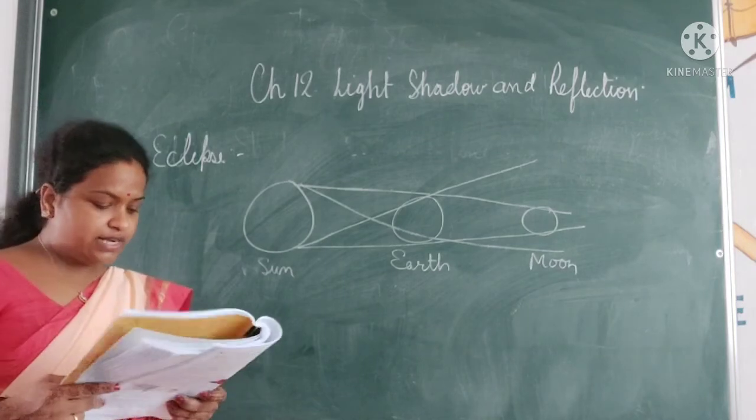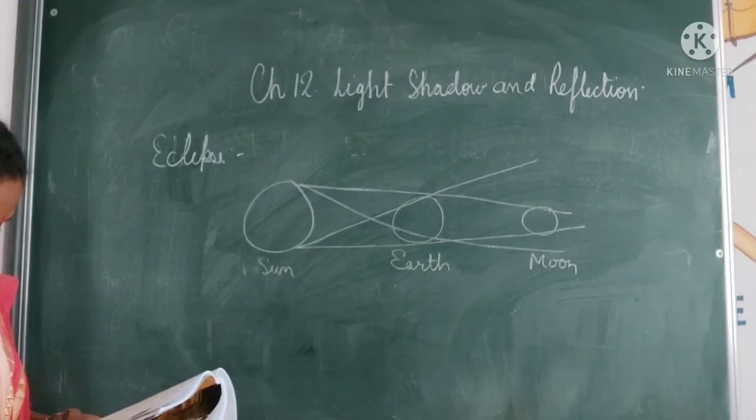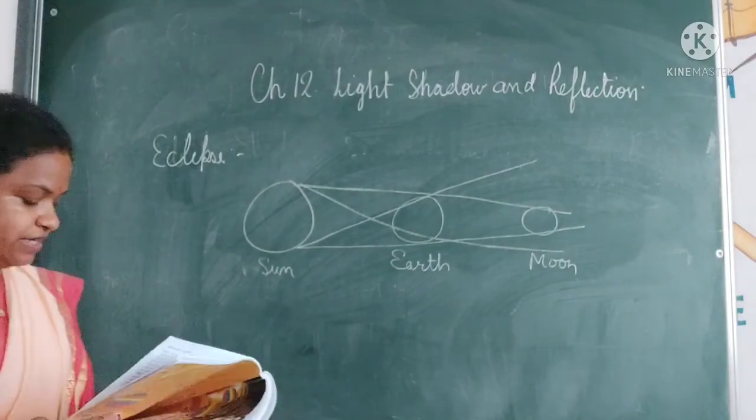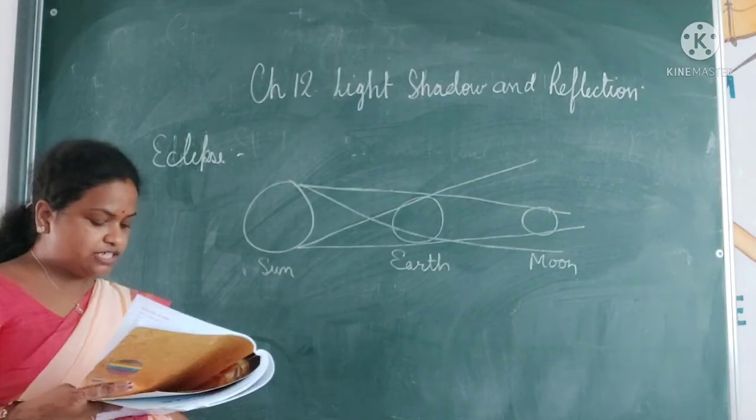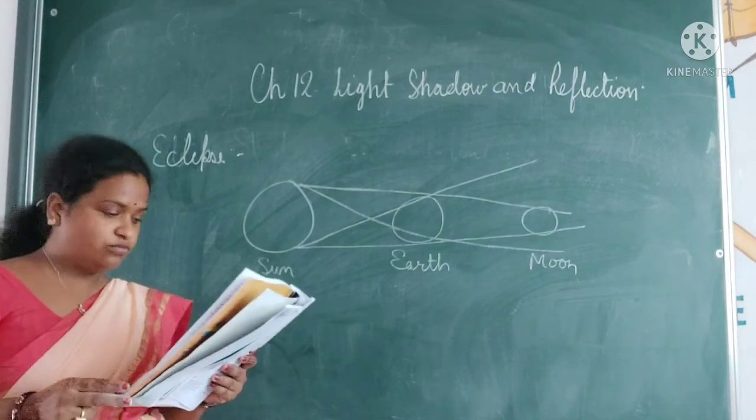So a lunar eclipse occurs when the Earth moves in between sun and the moon, blocking the light of the sun from reaching the moon. During a lunar eclipse, the shadow of Earth falls upon the moon.